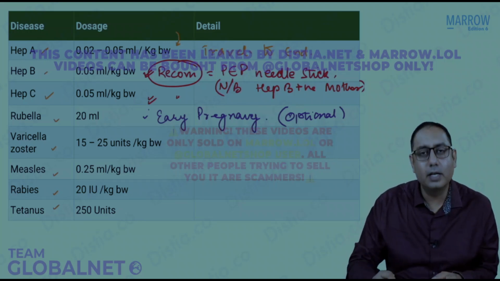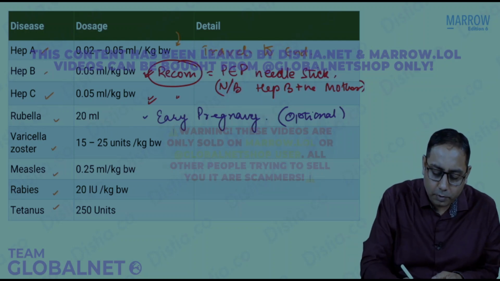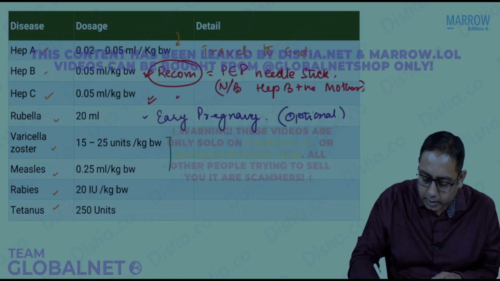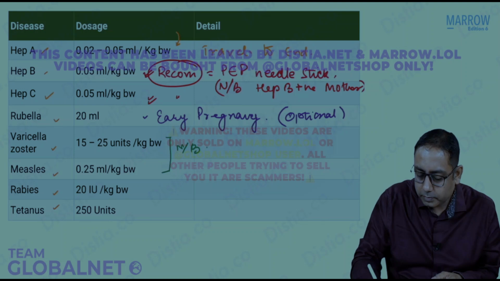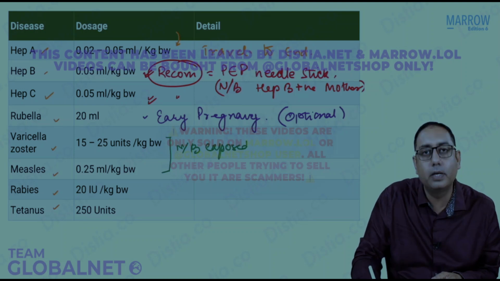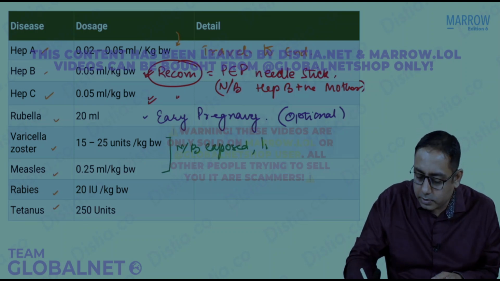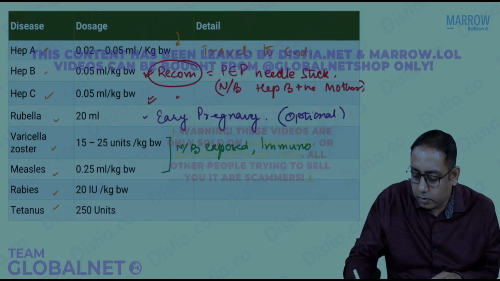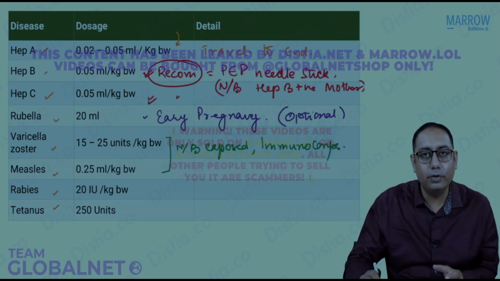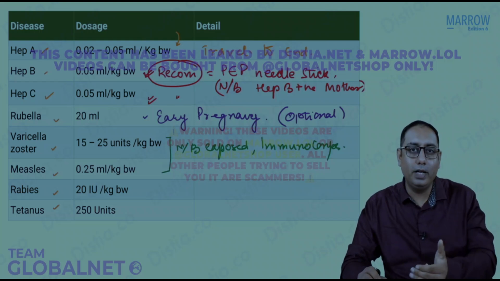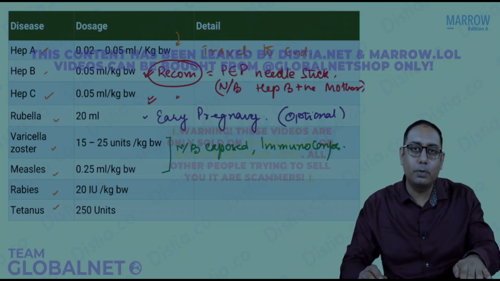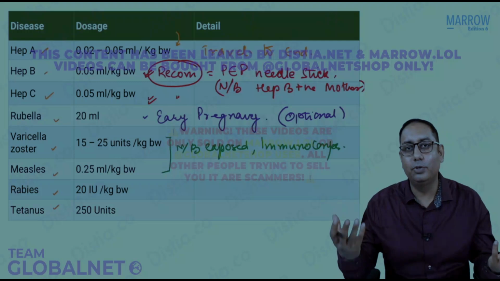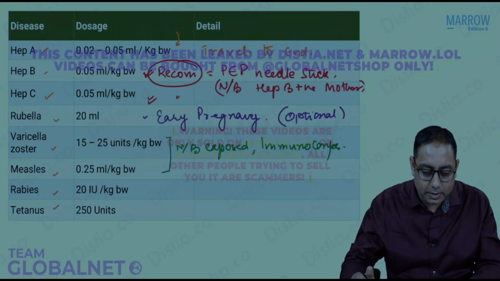Next in line is varicella zoster and measles. They are given to whom? They are given in all cases of newborns who are exposed to these particular viruses, and in cases of immunocompromised children, you are going to give them immune globulin in case you feel that they are very immunocompromised and they cannot take up vaccine. In those cases, you're going to give the immune globulins.